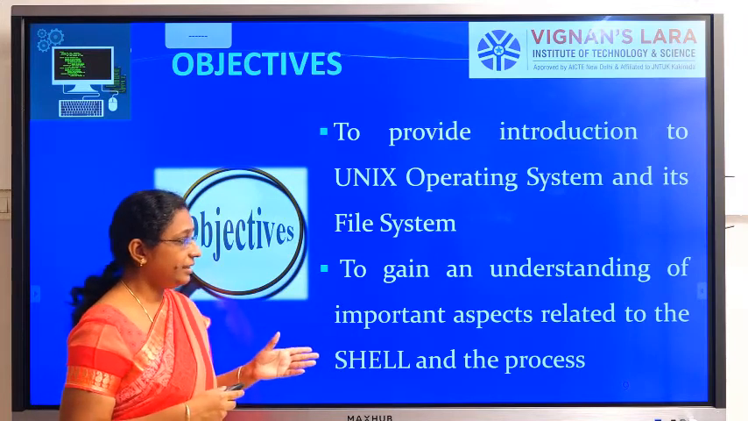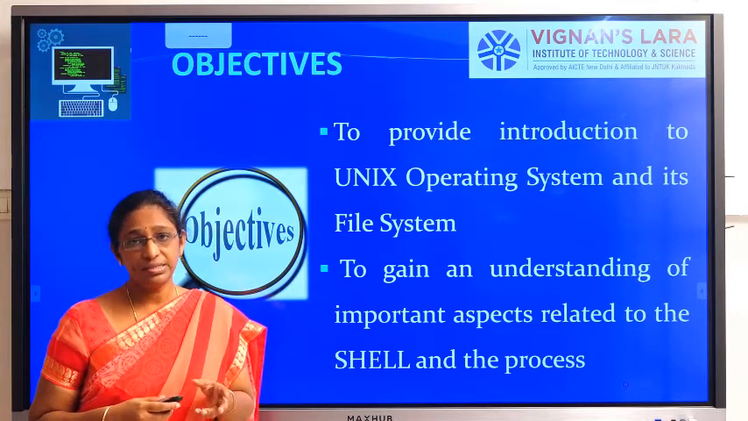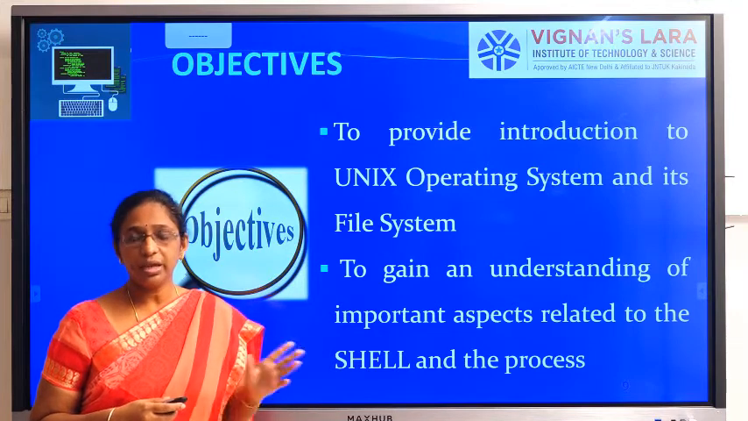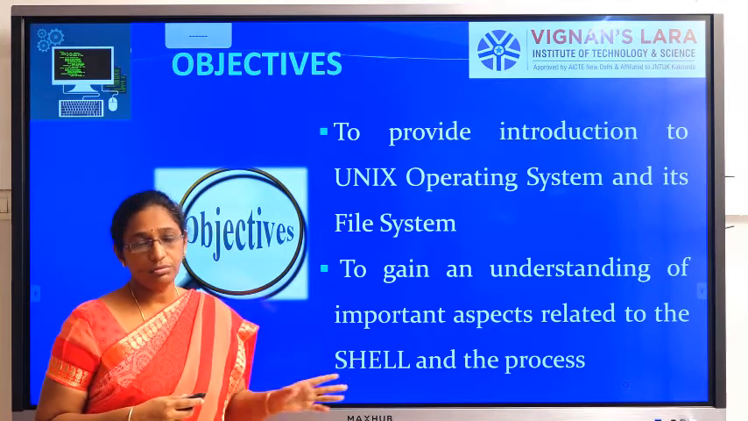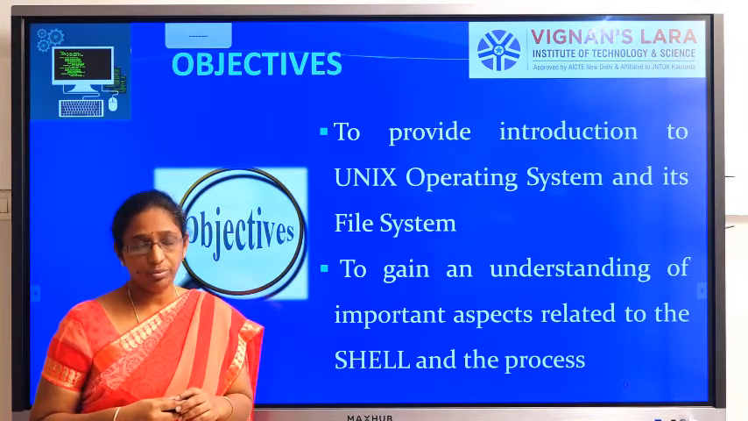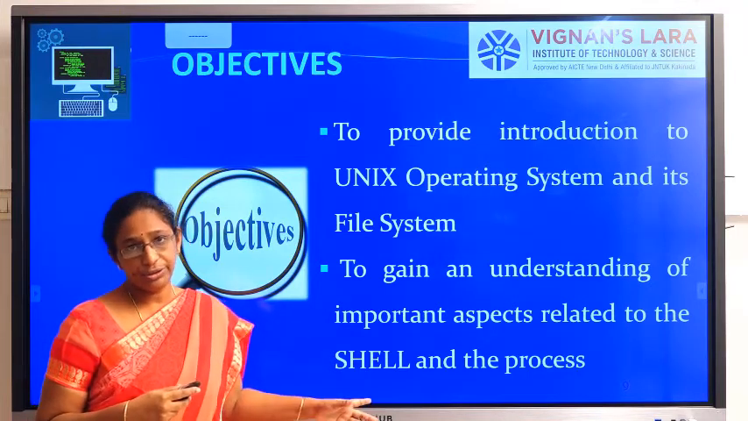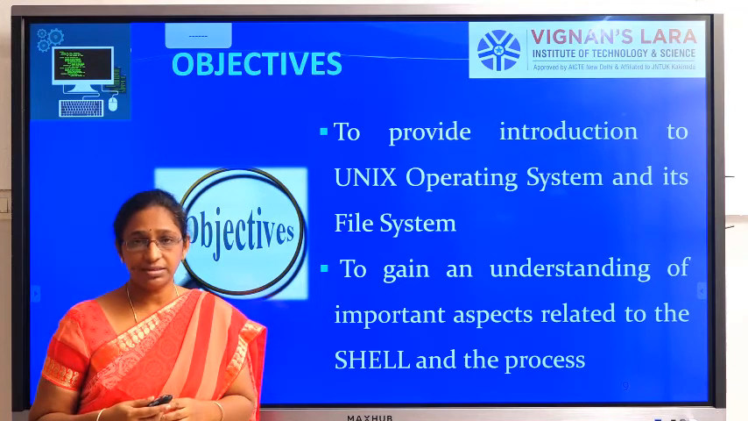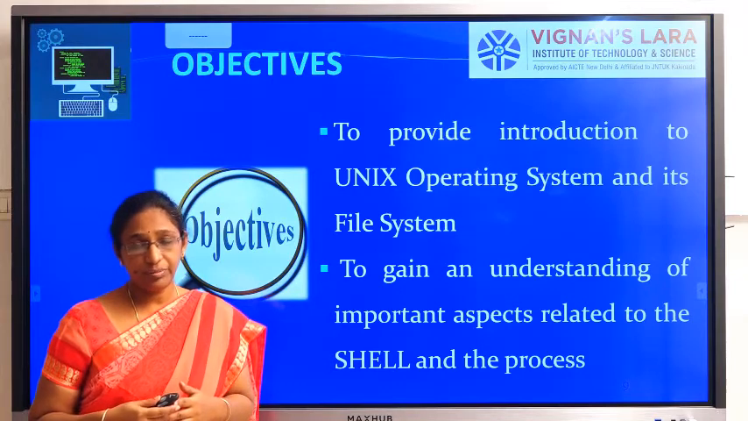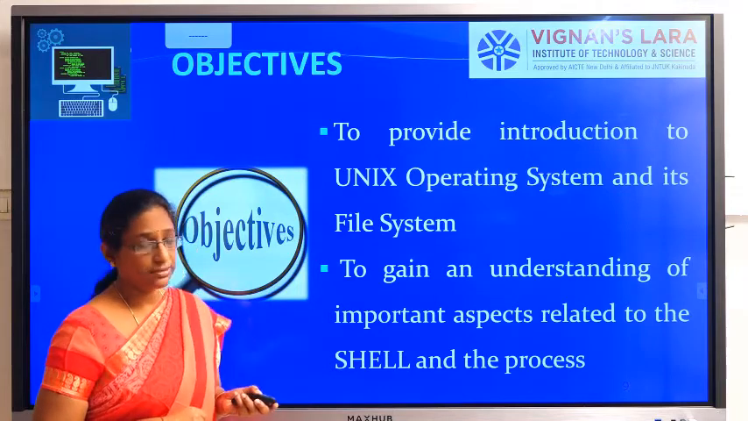The second objective of this course is to gain understanding of some important aspects of the shells and process. Like how to create a process, how to create a child process, and how to make the process a foreground or background process. How to kill a process, how to terminate, how to abort a process, all that you will come to know. And similarly some aspects about shells: what the different commands are, how to run a shell, what the commands are for creating a file and for creating a process. All those things you will understand by going through this course.